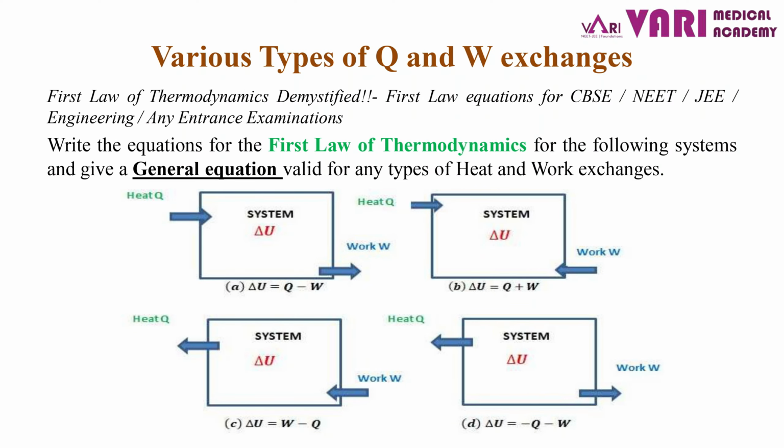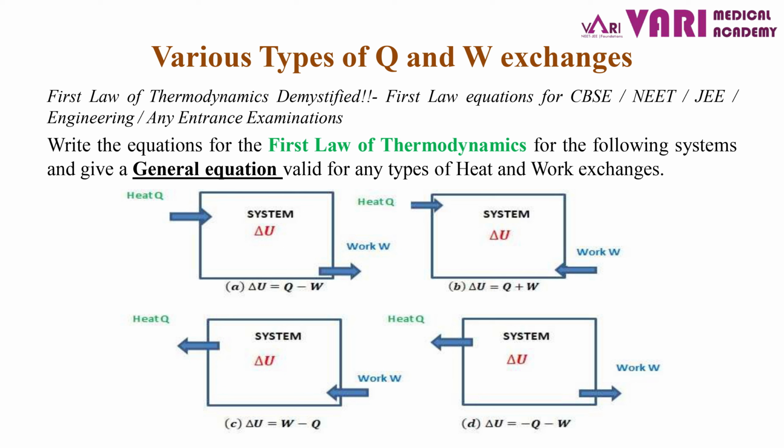What you see in this slide is four types of heat and work interaction. System A: heat enters, work leaves. System B: heat enters, work enters. System C: heat leaves, work input. System D: heat leaves, work output. So there are various types of inputs and outputs, various types of energy entering and energy leaving.